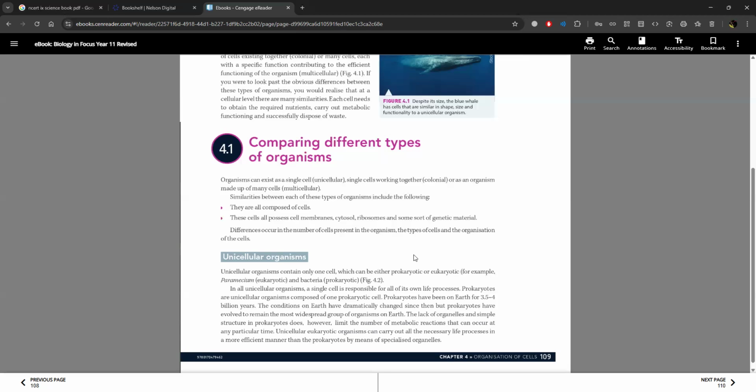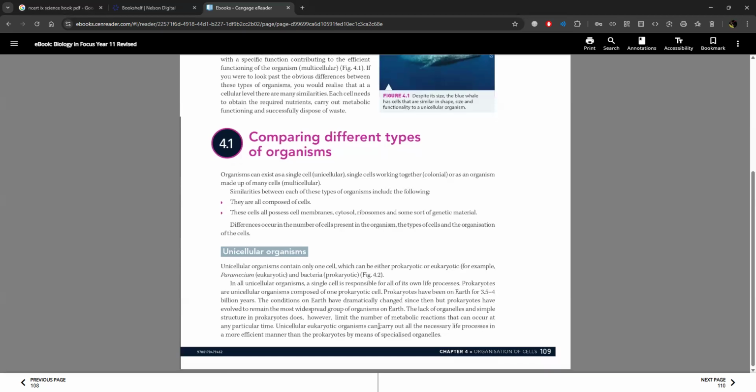Unicellular organisms. Unicellular organisms contain only one cell, which can be either prokaryotic or eukaryotic, for example, paramecium and bacteria. In all unicellular organisms, a single cell is responsible for all of its own life processes. Prokaryotes are unicellular organisms composed of one prokaryotic cell. Prokaryotes have been on Earth for 3.5 to 4 billion years. The conditions of living on Earth have dramatically changed since then, but prokaryotes have evolved to remain the most widespread group of organisms on Earth.